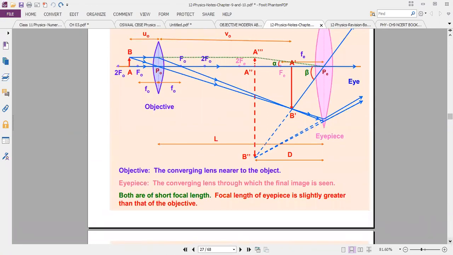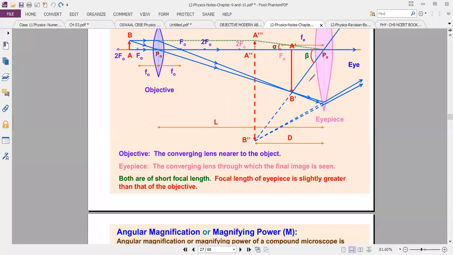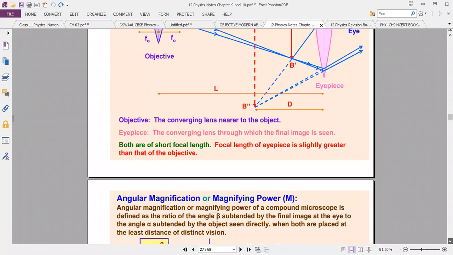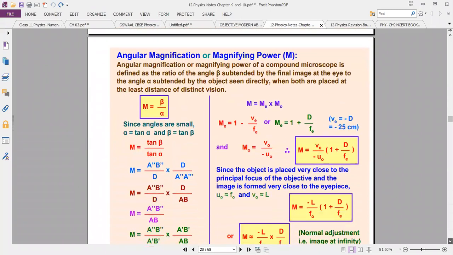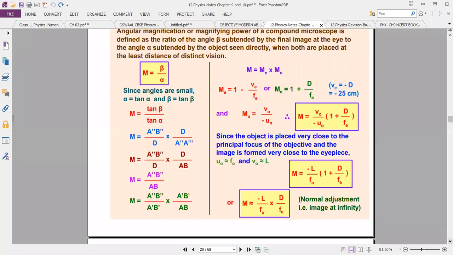Magnification formula, m equal to m1 into m2 into mg, that is the product. Okay, this derivation part we'll discuss next class. It will take time. First, you understand the concept and note the formulas alone. Next class, I will teach you the derivation.